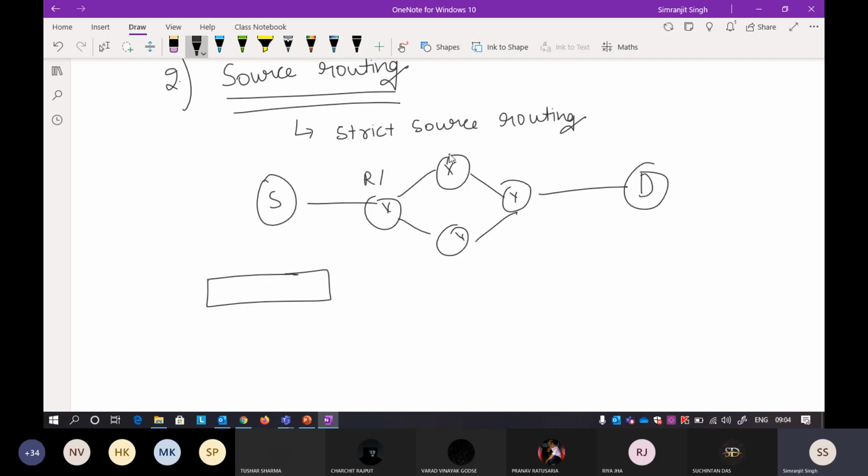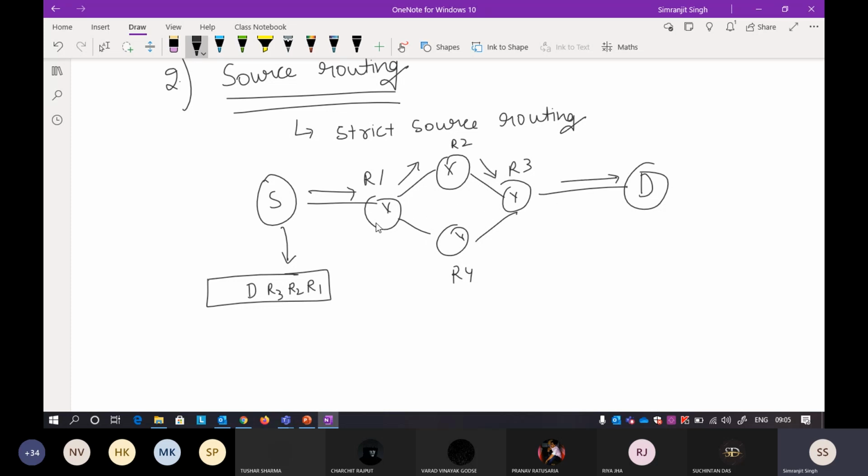Suppose this is R1, R2, R3, R4. I'll say it will start from the sender, go to R1, then to R2, then to R3, and then to the destination. Everything is told to the packet at the source side. That is why it is referred to as strict source routing. You have to follow the path that is given in the packet. You cannot change the path.